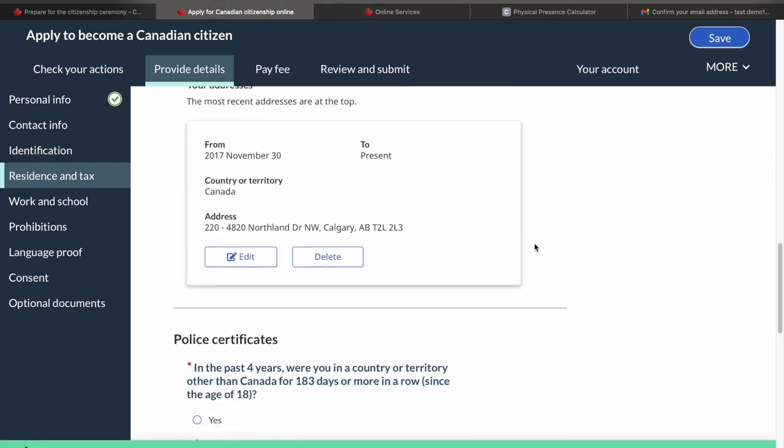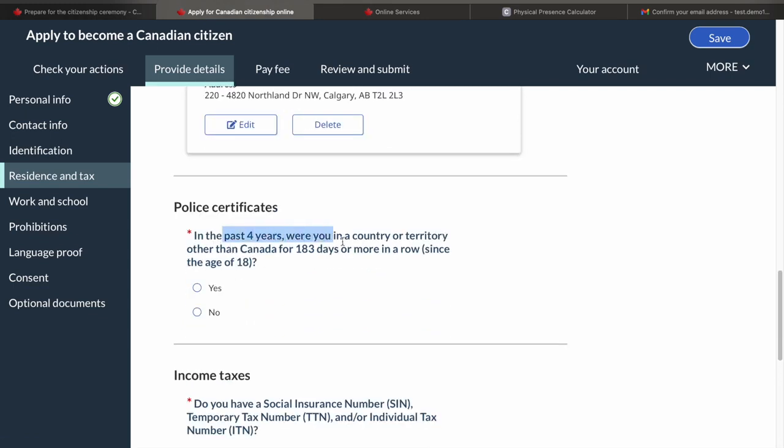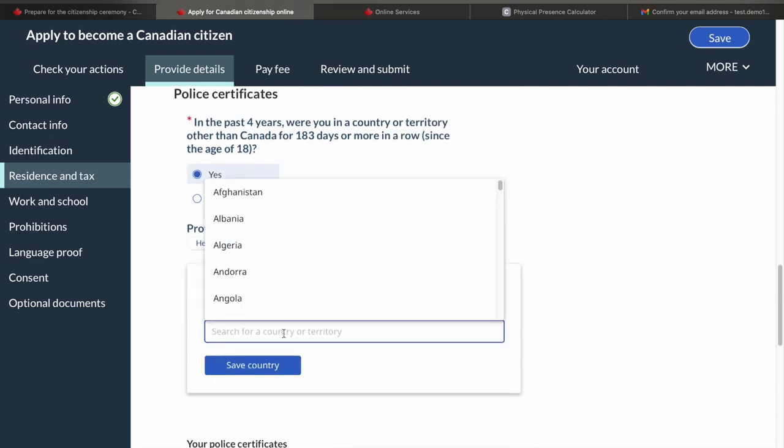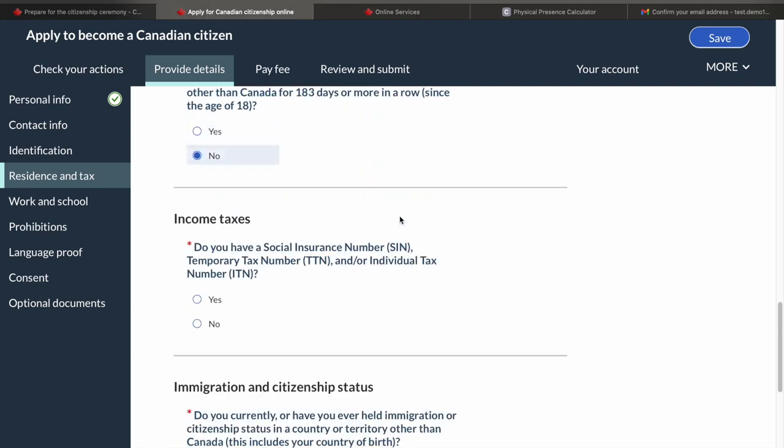I've given a random address here and said that I've been living here since the start. Then the police certificate: in the past 4 years, were you in a country or territory other than Canada for 183 days or more in a row? Many people have this question: okay, in the past 3 years I have been in my home country for 6 or 7 months, do I need to submit the police certificate? Here, "in a row" is the most crucial part. Your complete stay outside of Canada should be in one go, not in different pieces. If the answer is yes for you, you just select yes here. It will ask for the country, and you would need to upload the country's certificate as well. I'll say no here so that it doesn't ask me that.